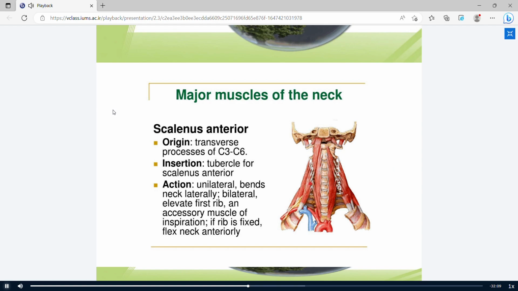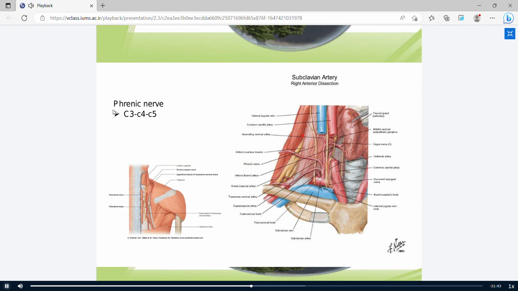The anterior scalene muscles originate from the transverse processes of C3 to C6 and insert into the first rib, at the scalene tubercle on the first rib. The middle scalene, this is the anterior scalene, inserts into the first rib as well, and you can see the phrenic nerve passes anterior to